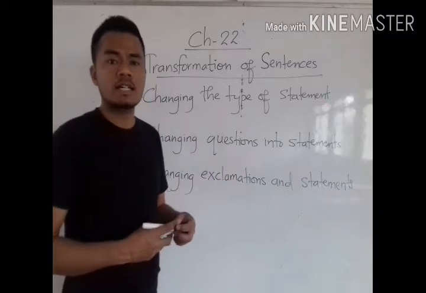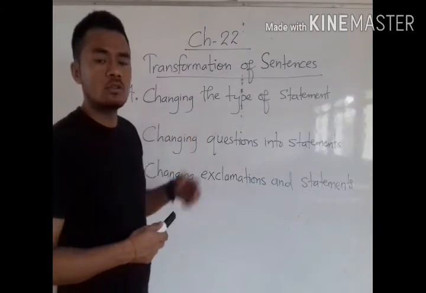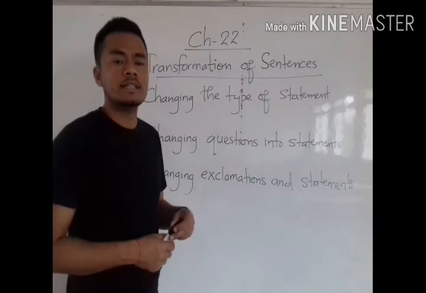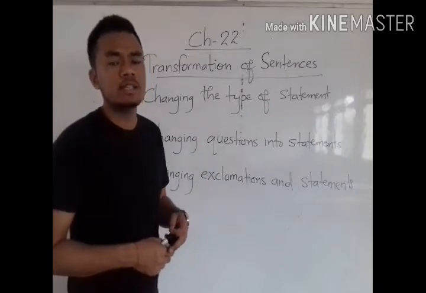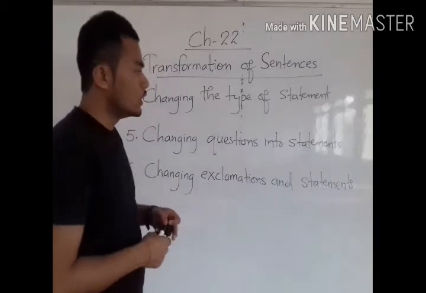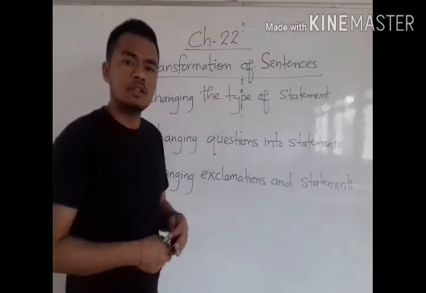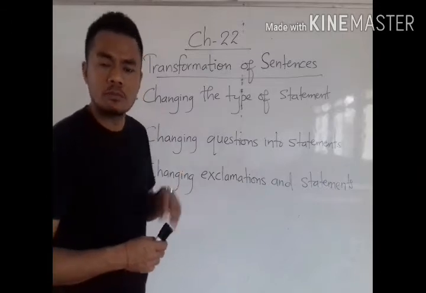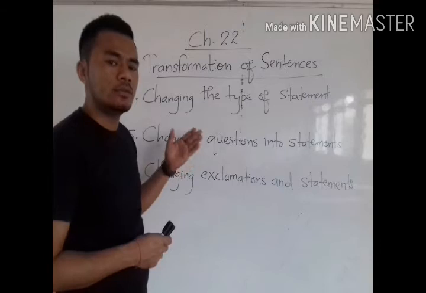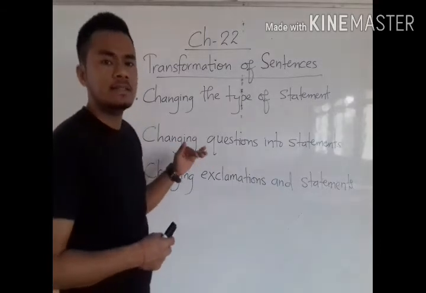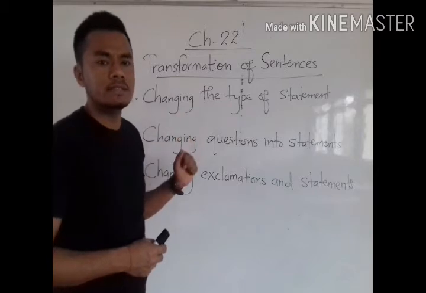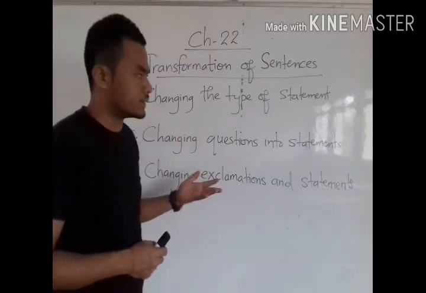In today's class, we will discuss how to transform one sentence into another sentence without changing their meaning, but by changing the way of expression. In the previous video, we discussed and explained three rules of transformation of sentences, and now we are continuing with 4, 5 and 6. That means rule number 4, rule number 5 and rule number 6, or we can also say the processes.